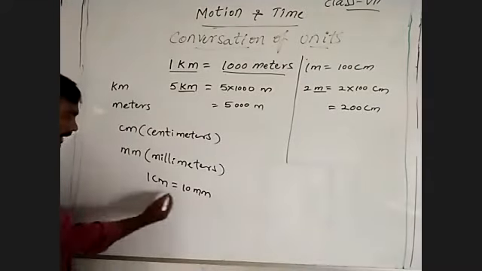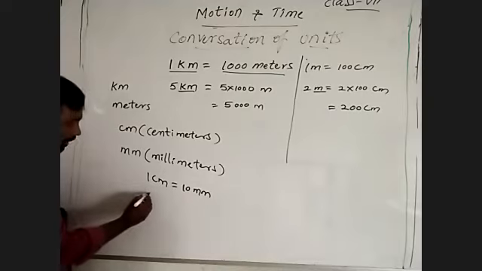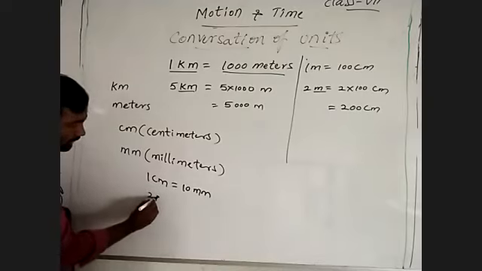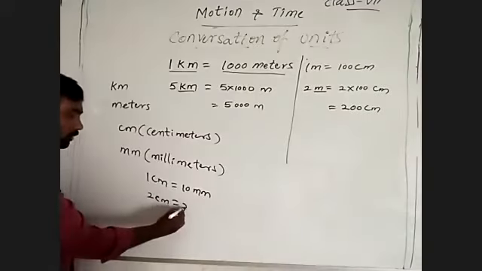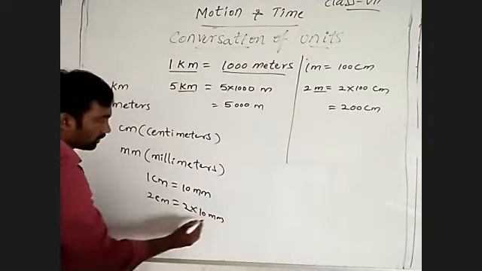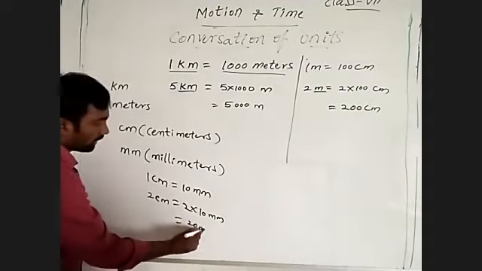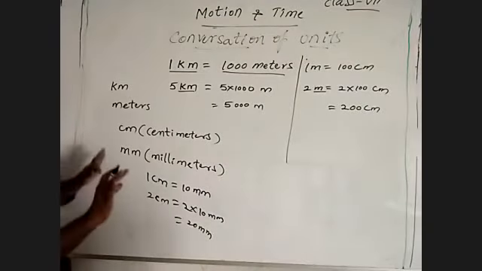Coming to that, the same as 1 centimeter is equal to 10 millimeters. Then 2 centimeters is how many millimeters? 2 into 10 millimeters, so 20 millimeters. These we know well.